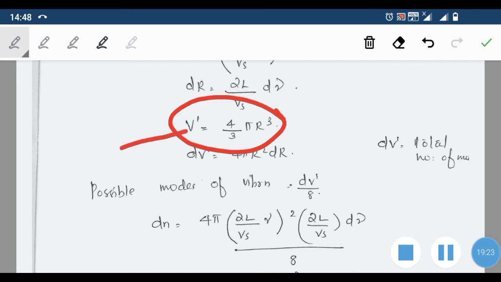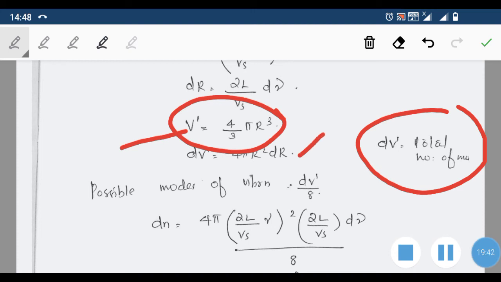Here we have introduced V dash because V we have already taken for velocity. V dash is equal to 4 by 3 pi r cube, and dV dash is the total number of modes. dV dash will be the total number of modes in that case, so that will be equal to 4 pi r square dr. That is the number of modes, meaning how many volume elements are included in that particular volume.